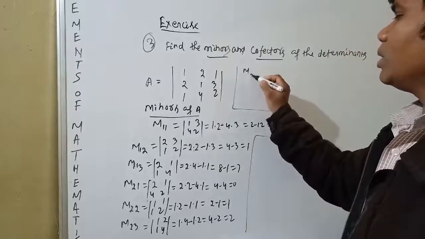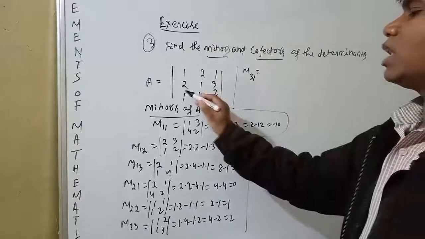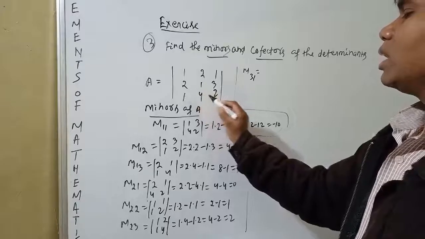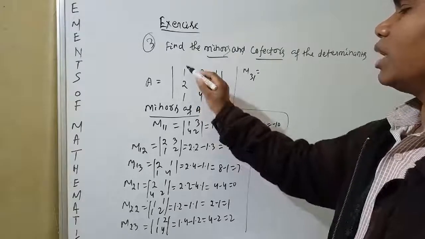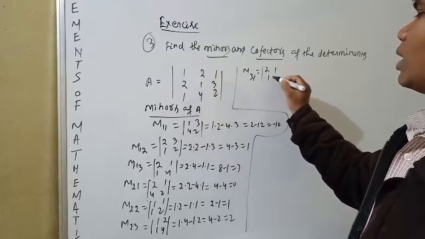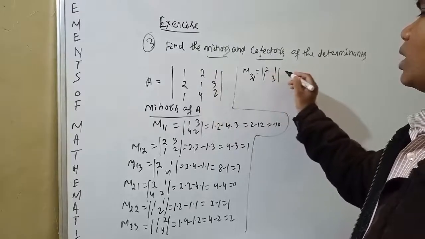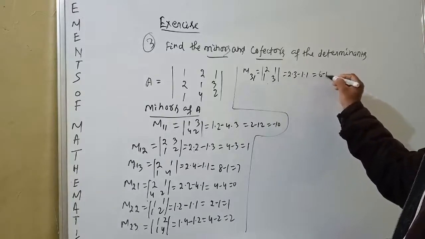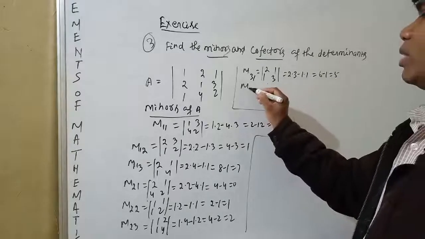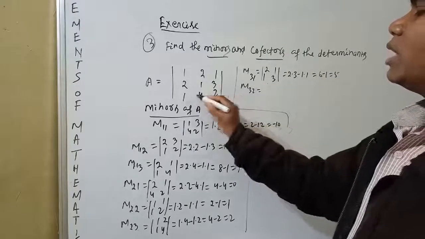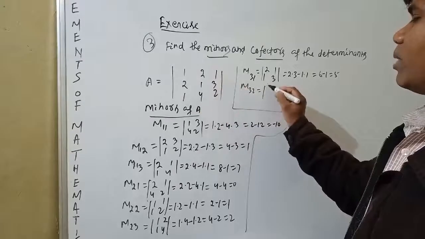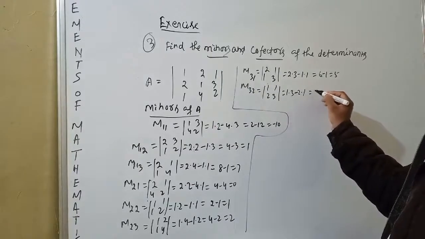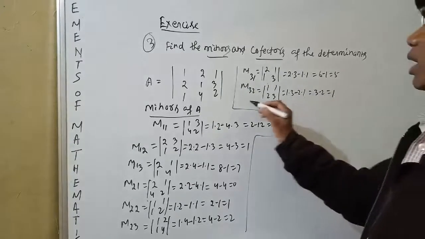Now find M31. This is the element in the third row, first column, so we suppress this row and this column. We get the determinant of 2, 1, 1, 3, which is 2 into 3 minus 1 into 1, that is 6 minus 1, equal to 5. M32: we suppress this row and this column, giving the determinant of 1, 1, 2, 3, which is 1 into 3 minus 2 into 1, that is 3 minus 2, equal to 1.